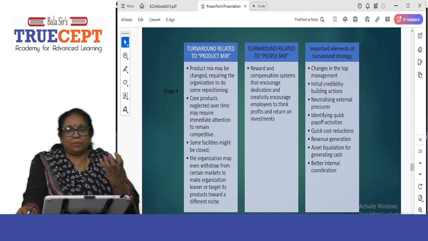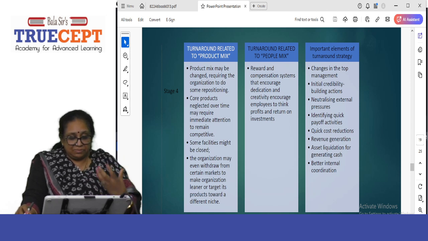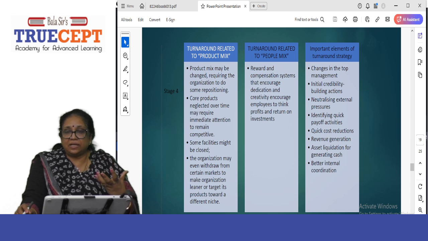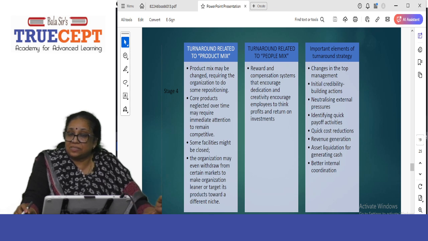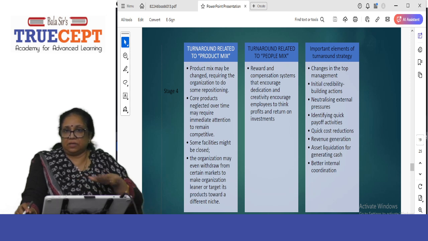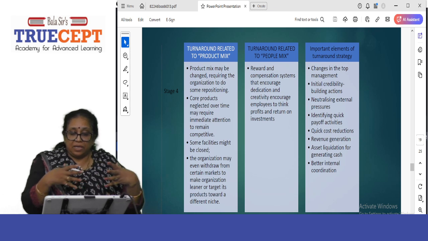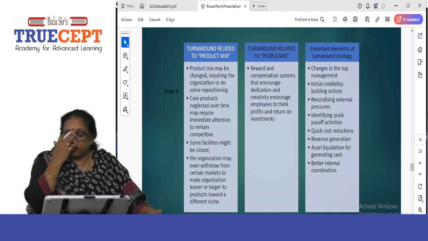See, core products neglected over time may require immediate attention to remain competitive. What is a core product? What am I selling? When I'm selling a soap, what am I selling? When I'm selling a chips packet, I'm actually selling instant gratification of hunger. That is what I'm selling. It's not just a chips packet. At that moment, my hunger goes. So core products that are neglected over time may require immediate attention to remain competitive.